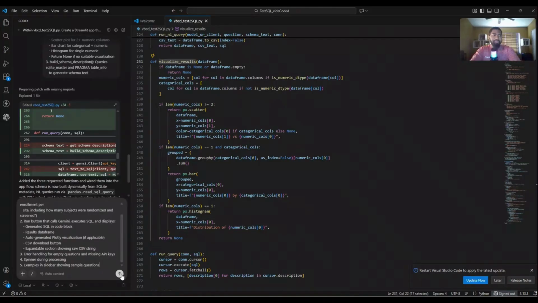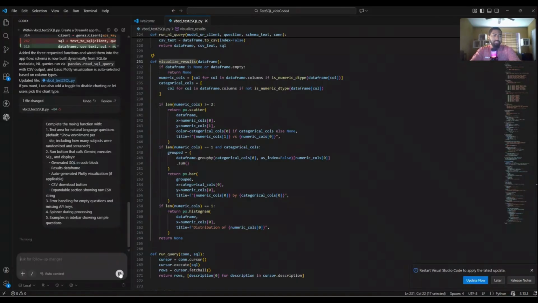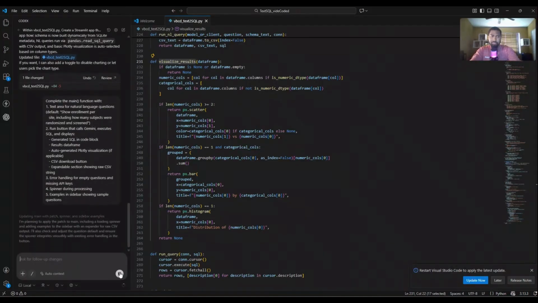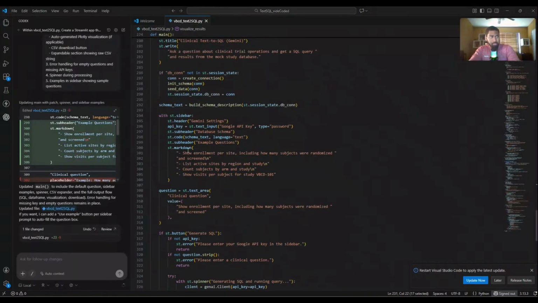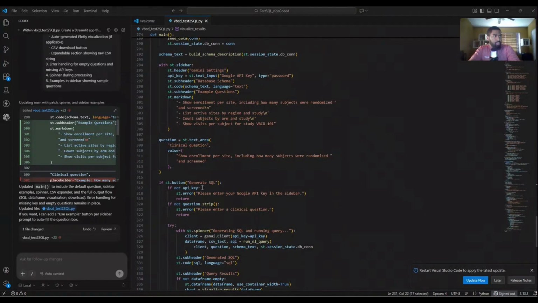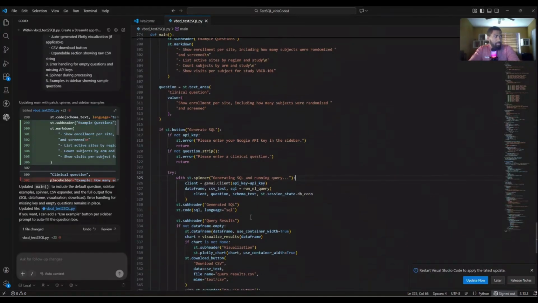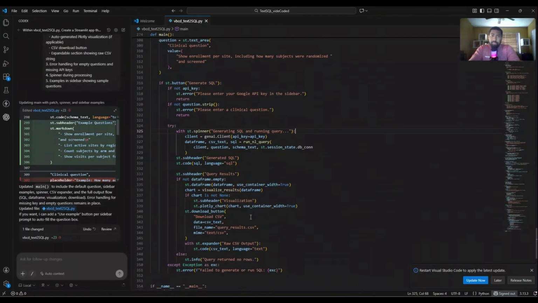We have examples. So let's go ahead and run this and see where it gets us. Again, you want to have a Gemini key for this. I just want to make that a point as well. Okay, so we can see that it did include sample questions here. Show text area, show enrollment per site, including how many subjects were randomized. Cool. We see that it added the spinner as well, generating SQL and running query. So again, easy as pie, right?